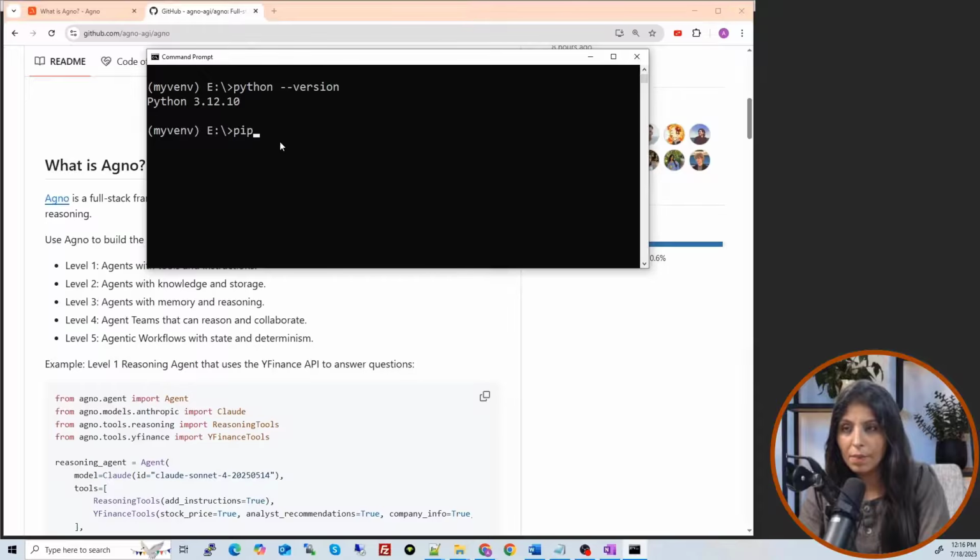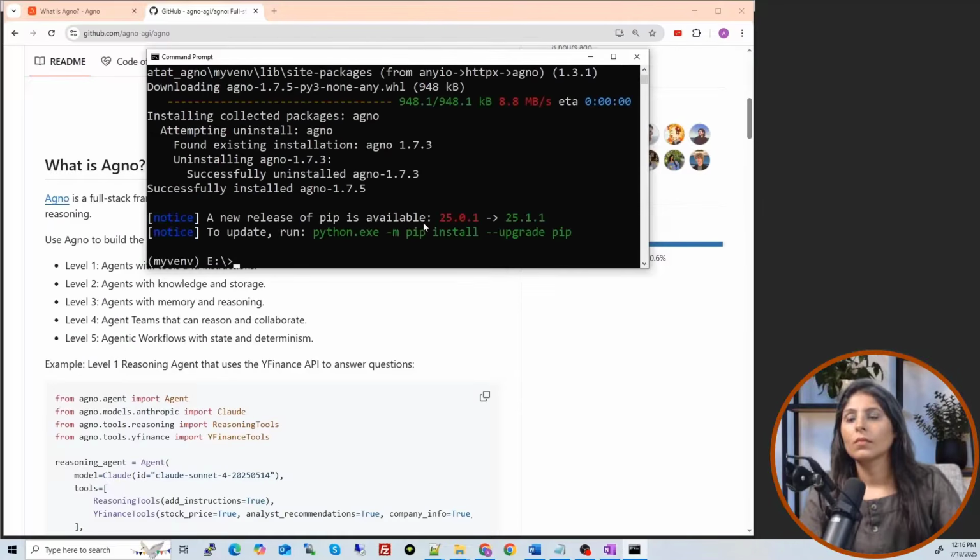You will just write pip install upgrade Egno, and you will run this command. In my case, it is already installed, but again, I'm running this. You'll see requirement already satisfied. So Egno is installed. Now we will run the code.